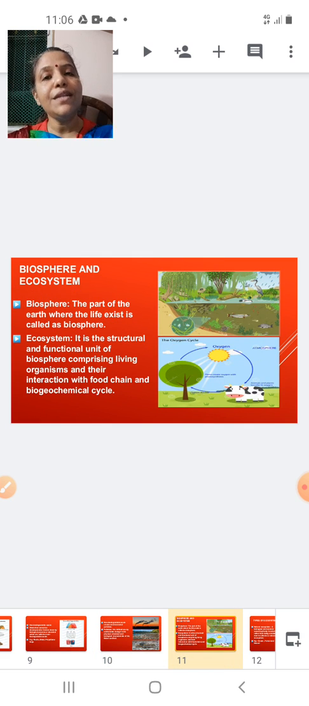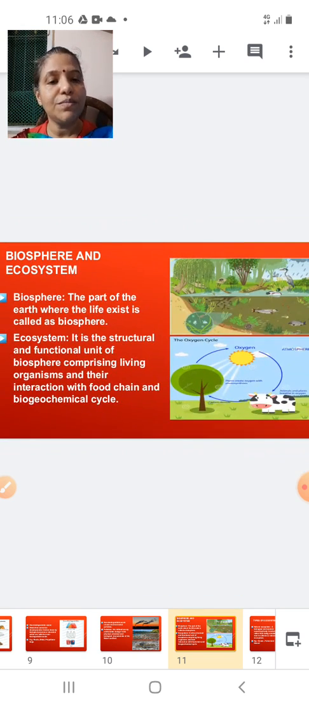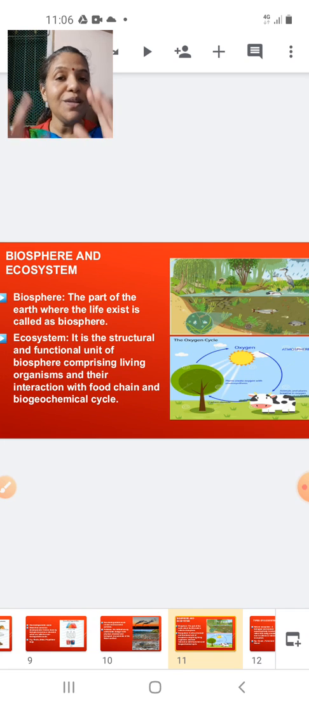Now let us study the next part, that is biosphere and ecosystem. Now what is a biosphere? Biosphere is that part of the earth where life exists. Okay, that part of the earth where life is existing is called a biosphere. Now in that biosphere, what we have is an ecosystem. What is an ecosystem? Ecosystem is a structural and functional unit of a biosphere. Biosphere is a part where life is existing on the earth's surface.